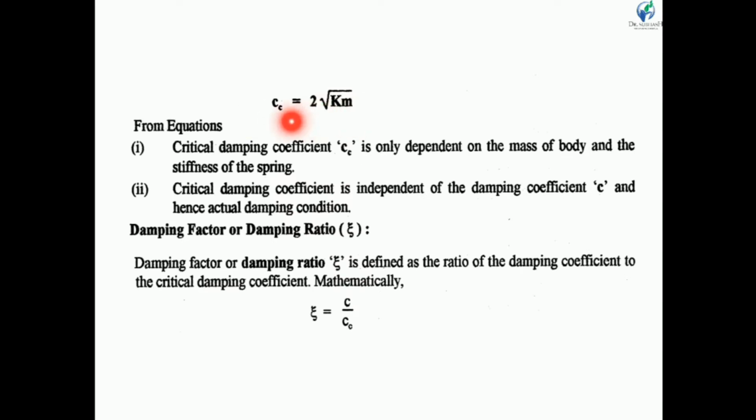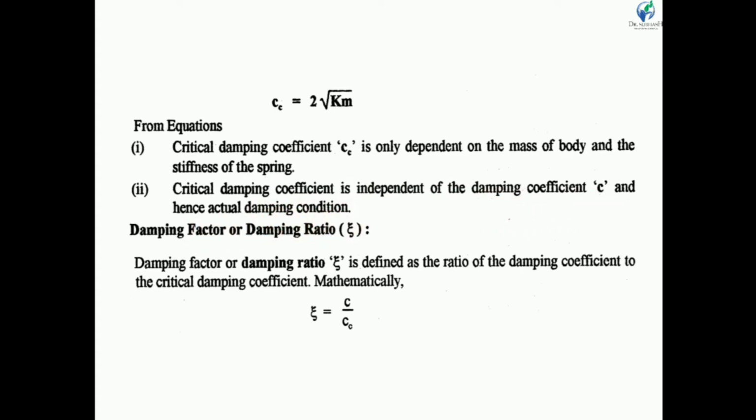From this equation, the critical damping coefficient cc depends only on mass and stiffness, because the spring has constant stiffness. So there are two parameters, k and m. So cc depends on the stiffness and mass of the spring. Critical damping coefficient is independent of the damping coefficient c, and hence of the actual damping condition.